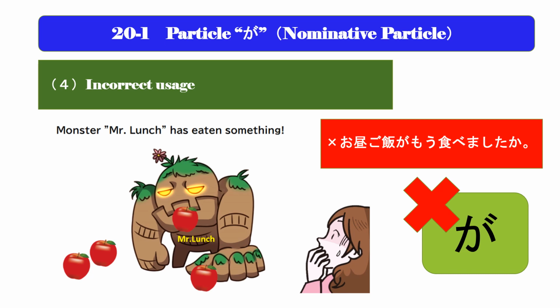The particle wa is used as a title particle. Now, I would like to express the important point. If you incorrectly say in Japanese, お昼ご飯がもう食べましたか？ this expression is incorrect. It is a big grammatical mistake. This sentence expresses that as if an unidentifiable monster called Mr. Lunch has eaten something.